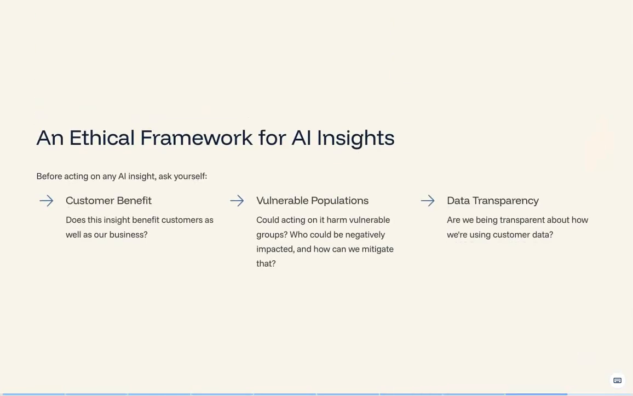Finally, ethical frameworks help guide decision making when AI insights involve sensitive information or potentially harmful actions. Before acting on an insight, ask yourself, does this insight benefit customers as well as our business? Could acting on it harm vulnerable populations? Who could be harmed by this decision, and how can we mitigate potential negative impacts? Are we being transparent about how we're using customer data?